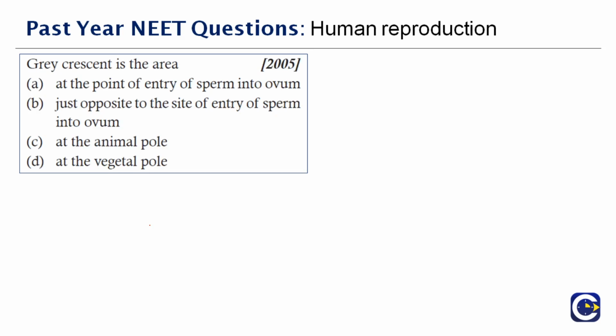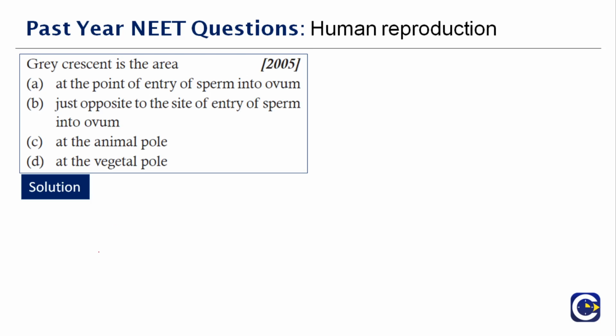Next question here. Gray crescent in the area is dash. So before we go into the answer directly, it's important to discuss what this gray crescent stands for. What do you mean by gray crescent? Any idea? Gray crescent is a crescent-like and gray colored area developing on the surface of the egg, and it's opposite to the point of the sperm entry. It is a surface feature developing as a result of cytoplasmic movements stimulated by the sperm entry into the egg.